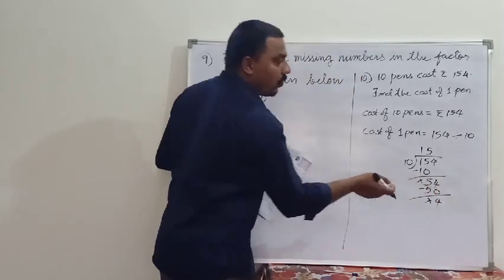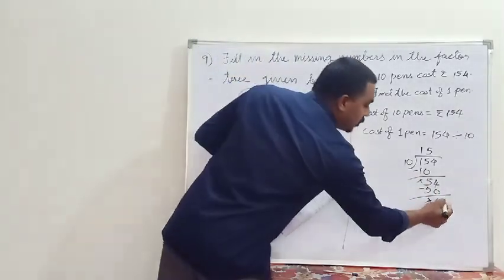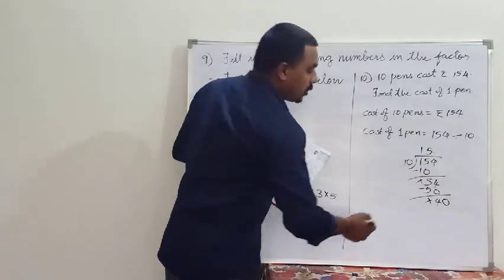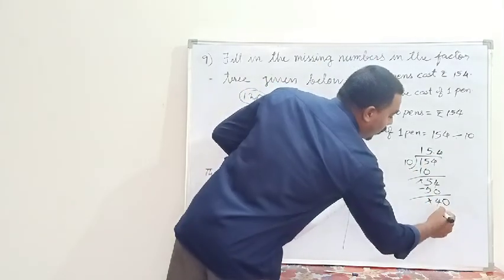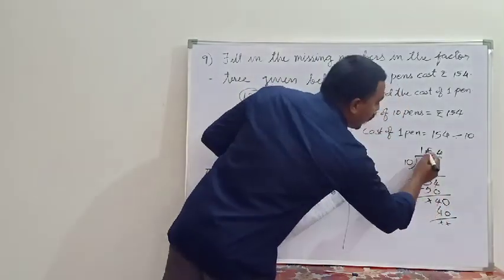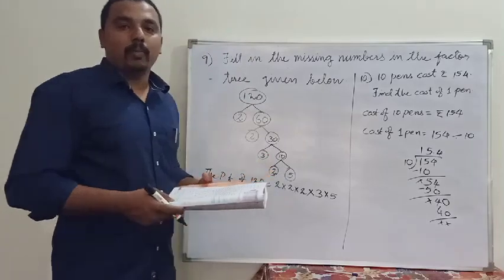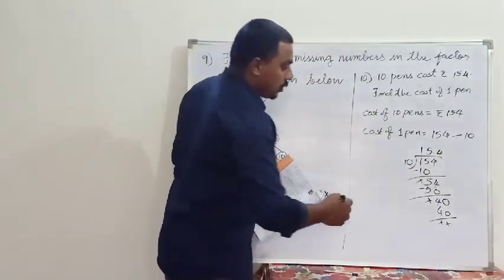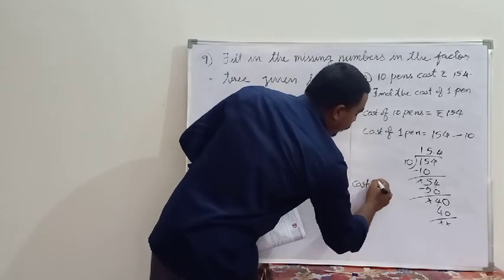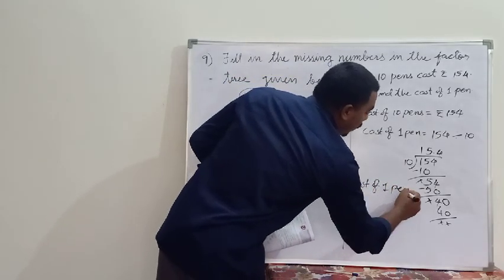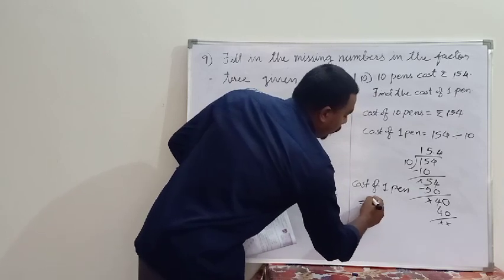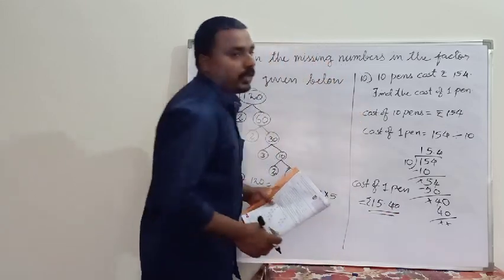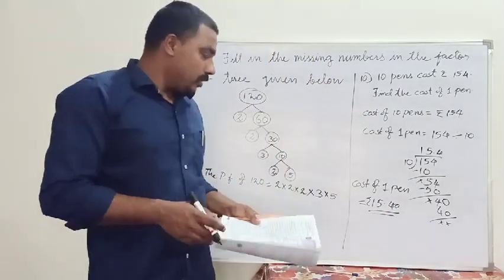We have to find out the cost of 1 pen. So place the 0, then put the point. Then what is next? 10 4s are how much? 40. So what is the cost of 1 pen? 1.5, sorry, 15.4. So cost of 1 pen is equal to rupees 15.4 or 15.40. Anyway, we can write this.